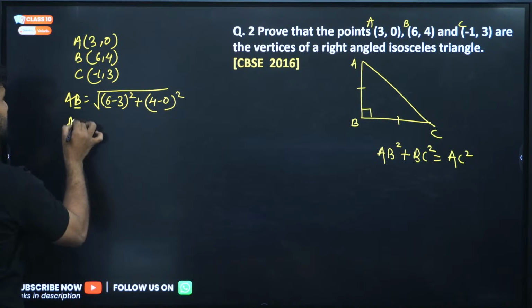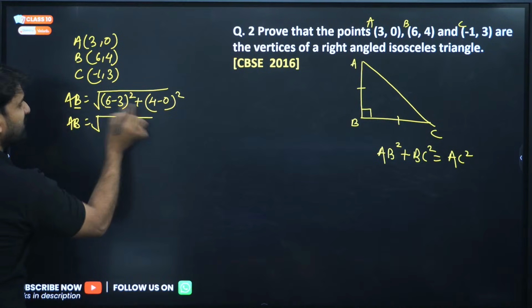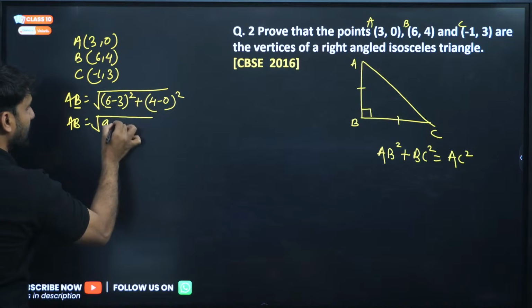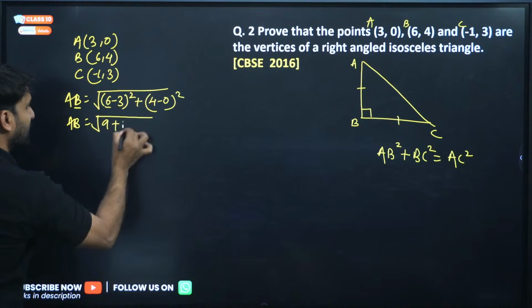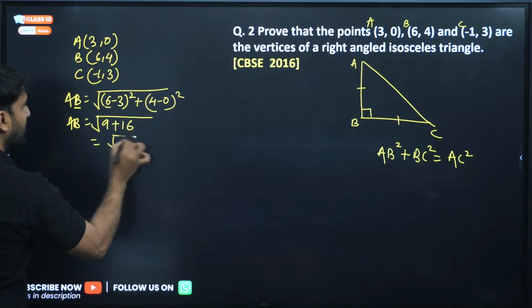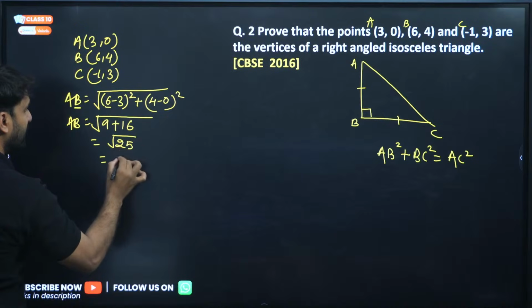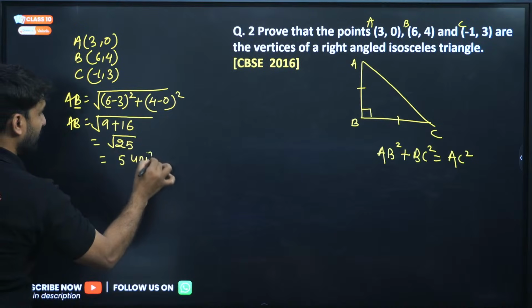Can we find out the result? AB will be 6 minus 3 is 3, 3 square is 9, plus 4 minus 0 is 4, 4 square is 16. So we are getting under root 25, and under root 25 is equal to 5 unit. Very good, this is 5 unit.